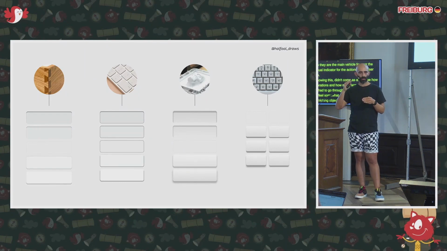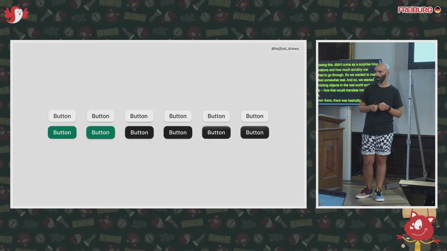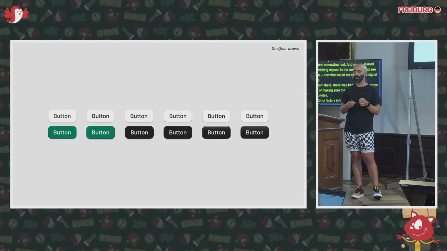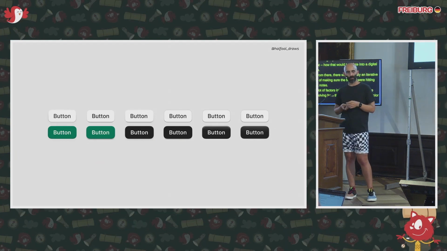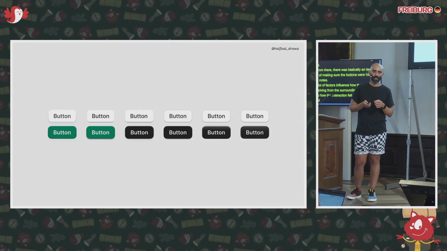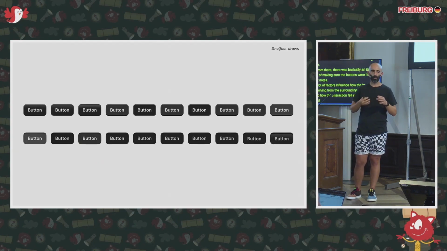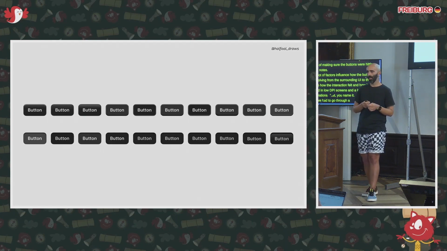And from there it was basically an iterative process of making sure the buttons were hitting the right notes. A lot of factors influenced how the buttons were evolving, from the surrounding UI to the color palette, to how the interaction felt and how it rendered on low DPI screens, and a lot more considerations, you name it. We had to go through a lot of push and pull, to the point where you might not even notice the differences between some of these versions, but believe me, they are there. You just have to have a really sharp eye.